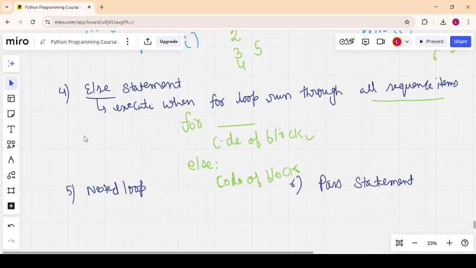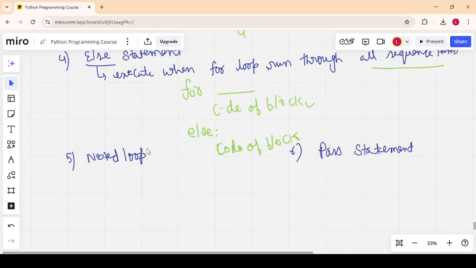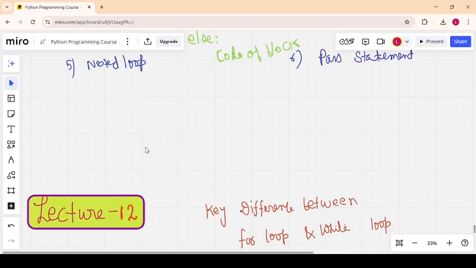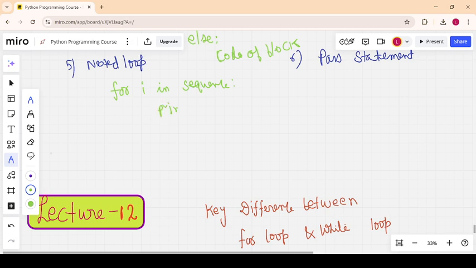And a nested loop is like having a loop within a for loop. Having one for loop, for i in sequence, an iterator, and writing a print statement, and then I write here again for loop in sequence.